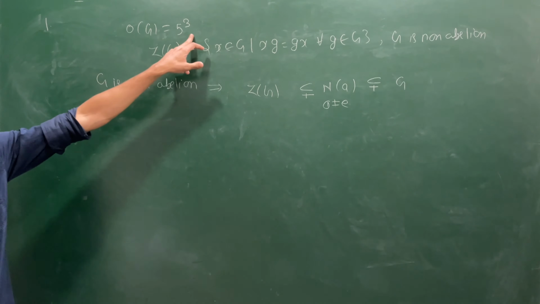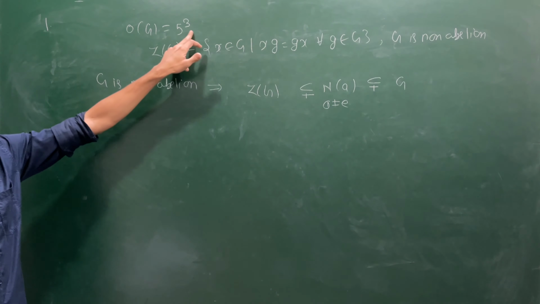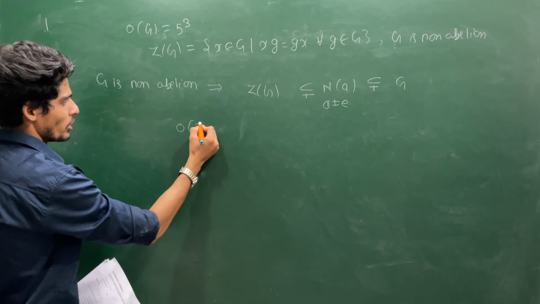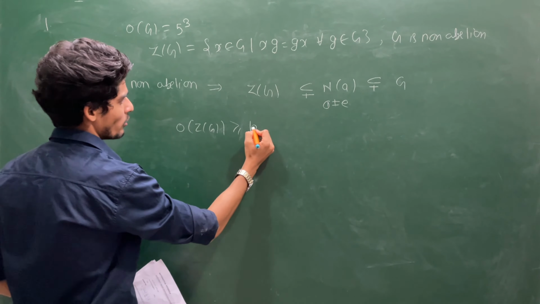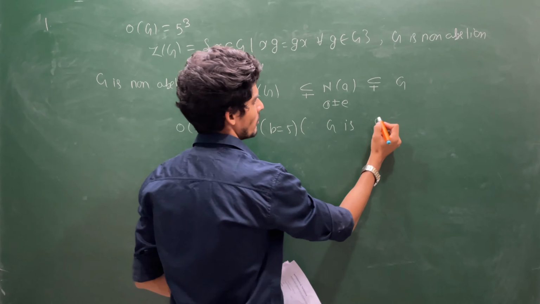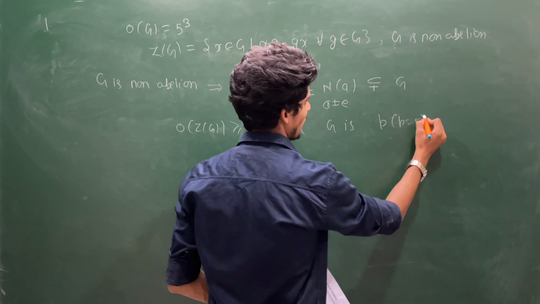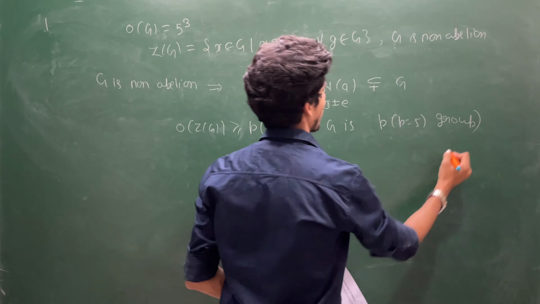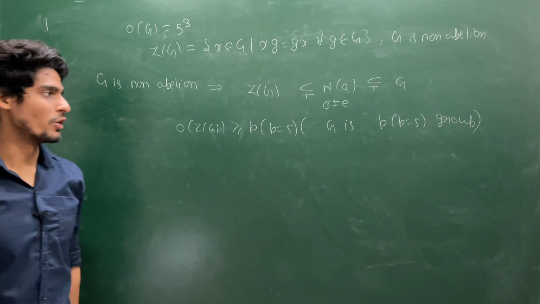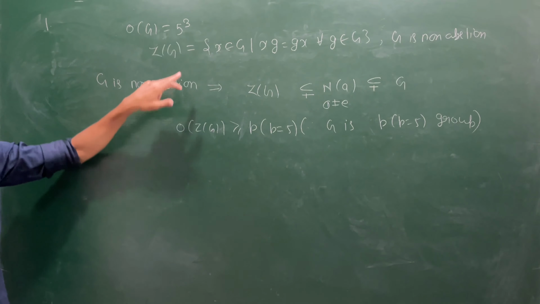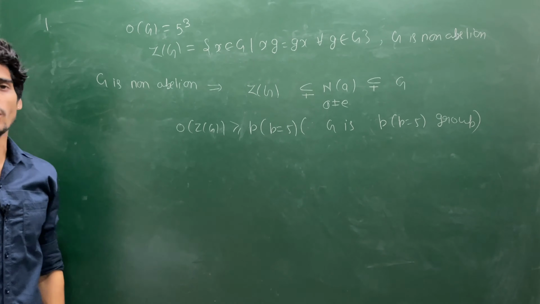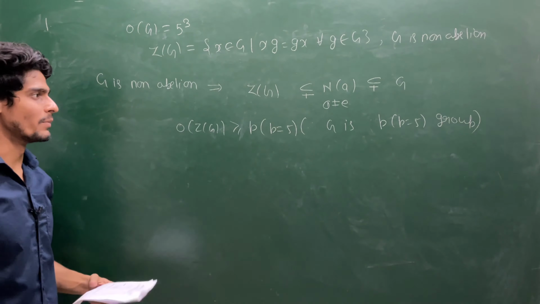And also we know that this is a finite P group, और किसी भी finite P group में center में at least P element होते हैं. So I can also say order of Z(G) is bigger than or equal to P, where P value is 5 here, since G is a P group. This is true in any P group. So order of G is 5 cube. So this is a 5 group. In a 5 group, center has at least 5 elements. So this you can prove by using the conjugacy classes. So this is an easy property of the P groups.